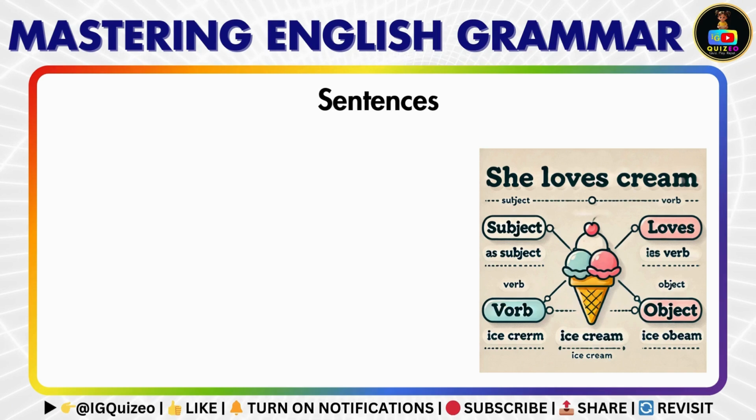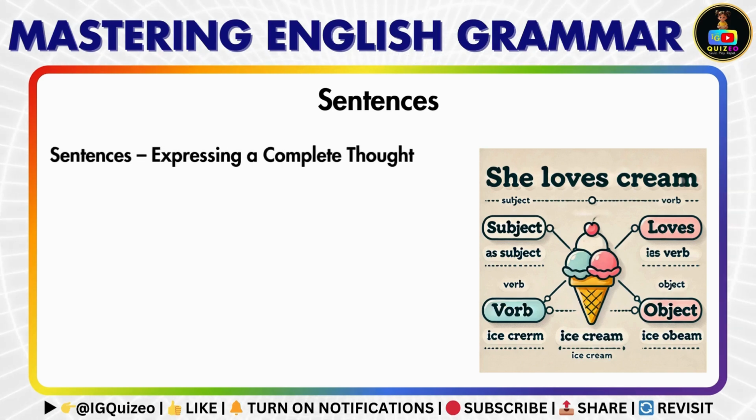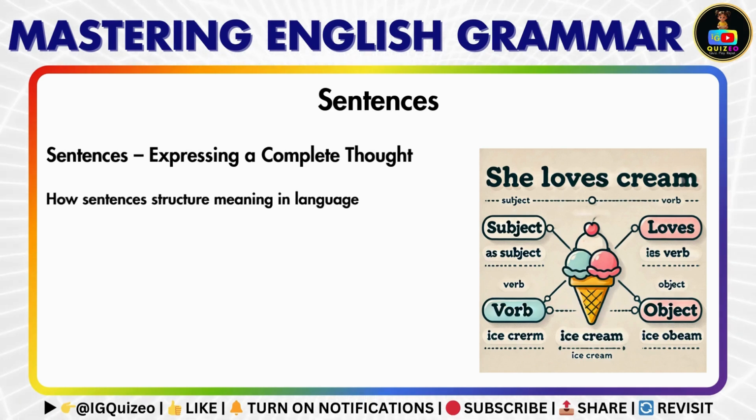Welcome to this lesson on sentences. A sentence is a complete thought that contains at least one independent clause. Understanding sentence structure helps us communicate ideas clearly and effectively. Let's explore different types of sentences.